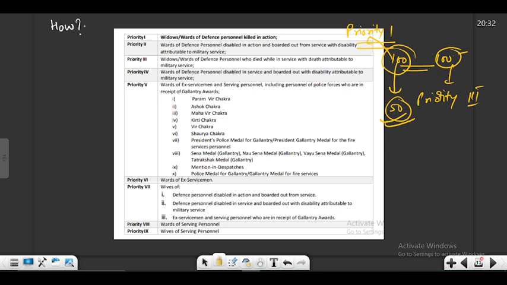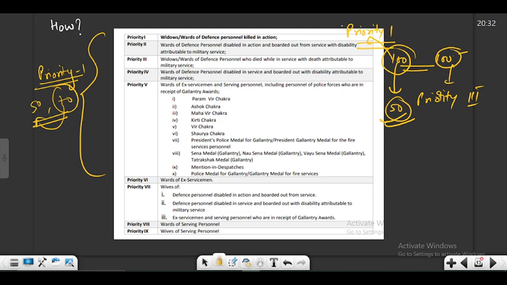So this is the list of priority. The higher your priority, the higher preference you get in the seat allocation, no matter what your marks are. Okay, so your fight will be within your own priority. So if two people belong to the same priority, say priority 1, and one has 50 marks and the other has 70 marks, then this person will get preference and this person will come after this person. So in the case of intra priority, your marks will be considered. In the case of inter priority, your marks will not be considered, only your priority will be considered. Okay, I hope this is clear.